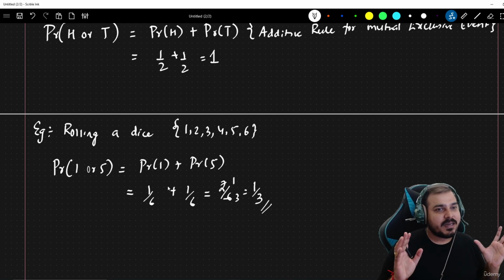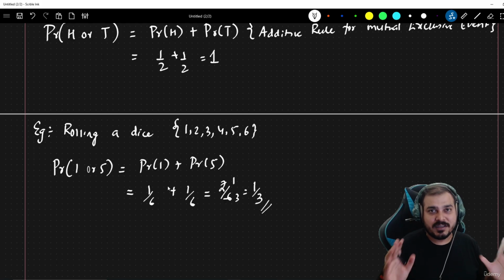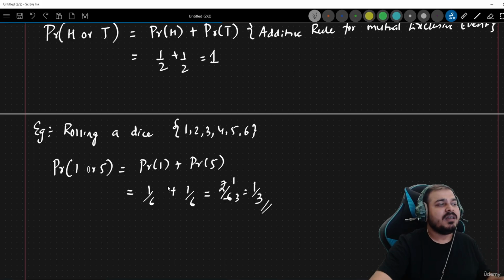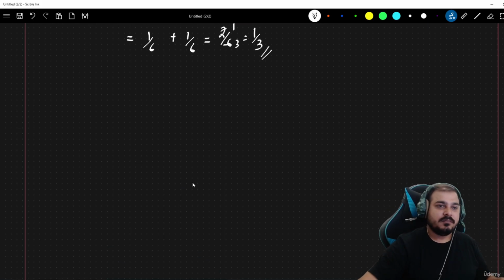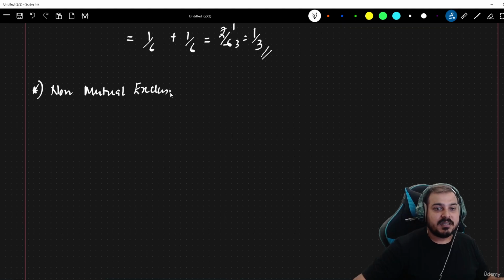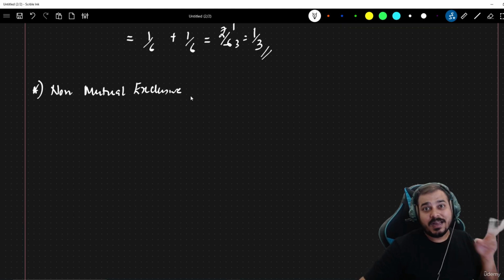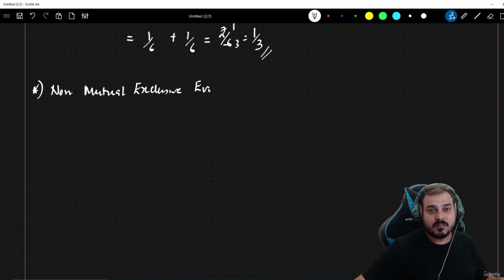Now here we have pretty much focused on mutually exclusive events. Now what about a non-mutually exclusive event? So let's take the next topic, non-mutually exclusive event. This event basically says that two events can occur at the same time, right? Now let's consider some examples.